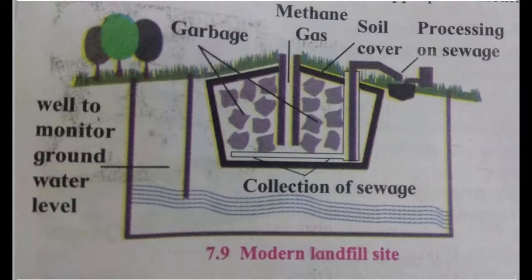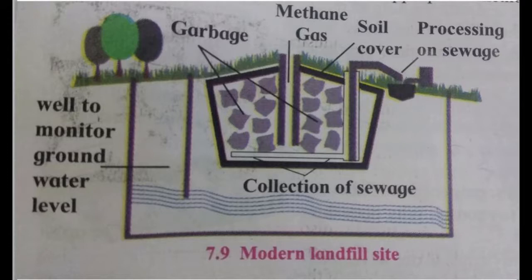In this, what we can see is there is garbage. The garbage is filled and it is compressed. Now, why is compression necessary? So as to fit more garbage in a smaller area. Now there is an outlet for methane gas, because after the garbage gets treated with the microorganisms, it will emit the gas called methane gas, and the gas needs to come out.